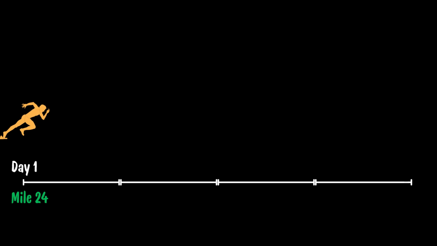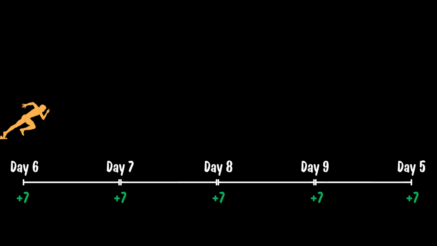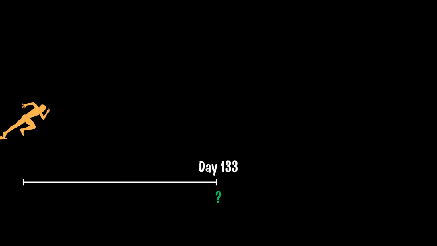Imagine this. On day 1, you run 24 miles. Then each day, you push harder, adding 7 more miles than the day before. Now fast forward, what if you wanted to know exactly how many miles you'll be running on day 133 without listing every single day? Sounds like a lot of work, right? But hidden inside is a powerful math idea, one that helps us add up numbers faster than any calculator. Let's unpack how arithmetic progression makes this possible.